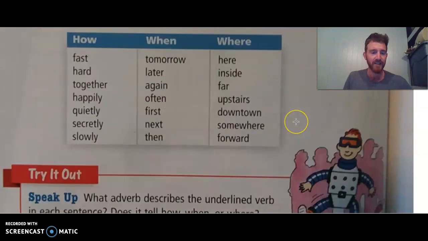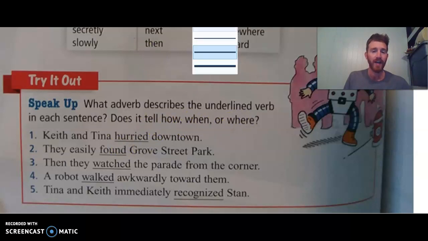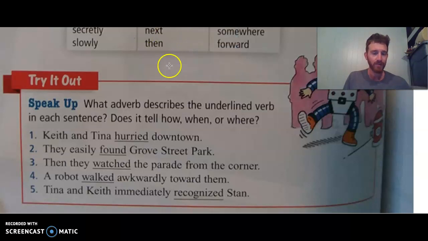Okay, so with all these examples in the beginning, it says what adverb describes the underlined verb. So they've underlined the verb here. We have to pick out what's the adverb, and then does it tell how, when, or where. Okay, so let's go ahead and do a little bit of that real quick here. Maybe circle the adverb in this case. We'll underline it in red.